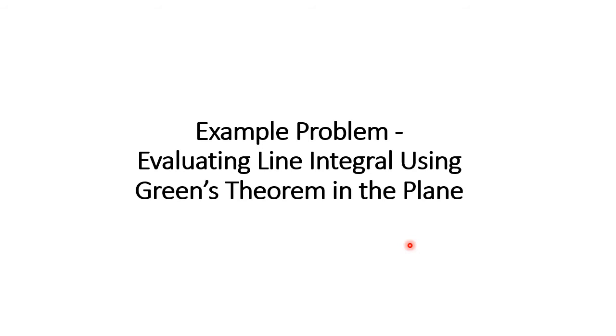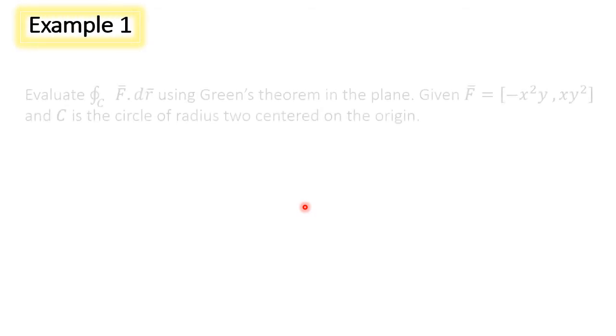Now we will see some example problems in evaluating line integral using Green's theorem in the plane. That means in order to evaluate line integral we have to apply the idea of Green's theorem and convert line integral to double integral, and we have to evaluate the line integral value.